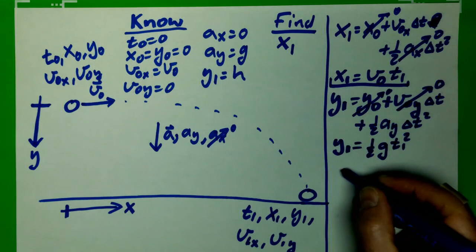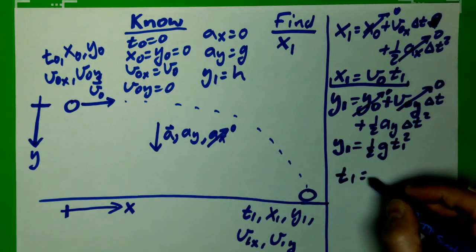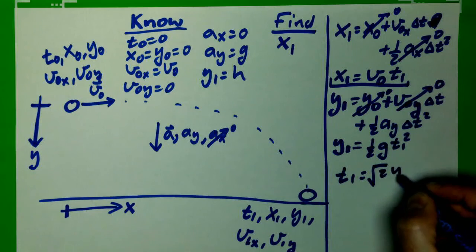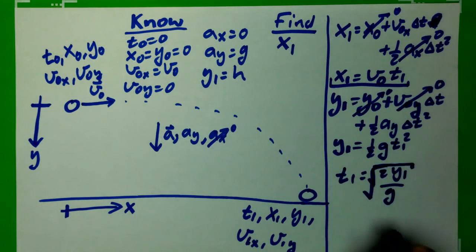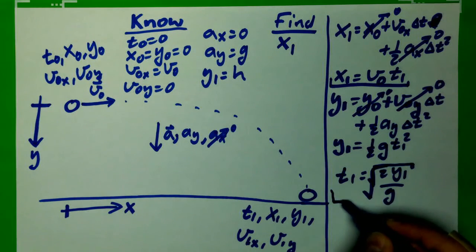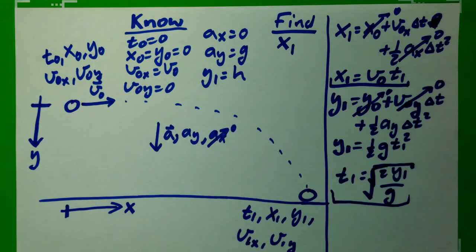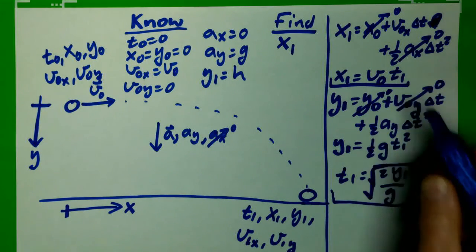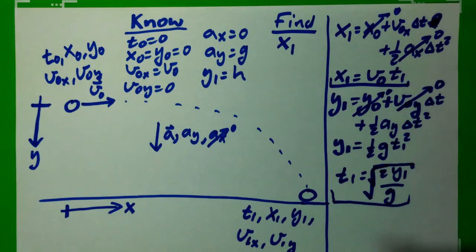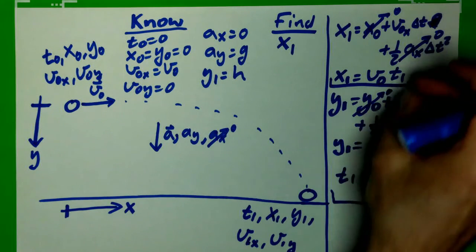So I can now say t1 equals the square root of 2y1 divided by g. Let me extend that square root a little bit bigger. That again could be a result you already have memorized, but again, let's think about process. Now I can half box that and say I've got what I need. Plugging this into this time, I can now solve for my final position. I'm going to stop here because that's now just algebra. We can easily just plug that in there.